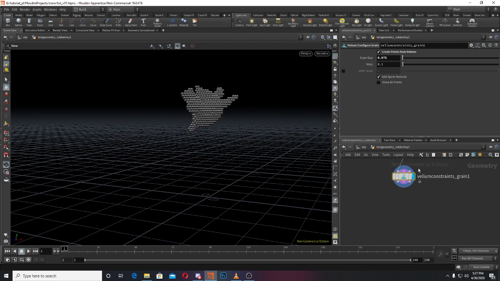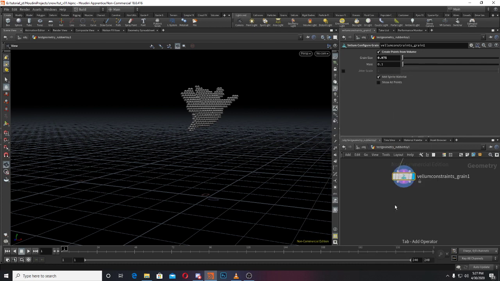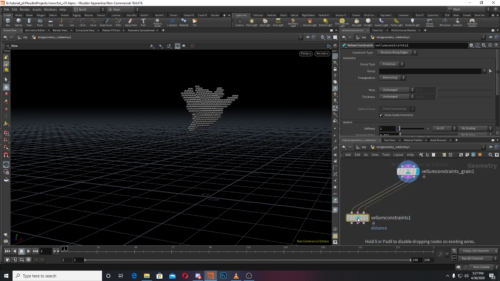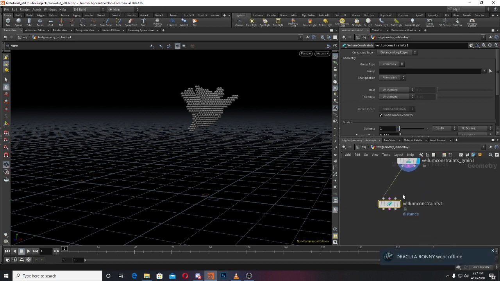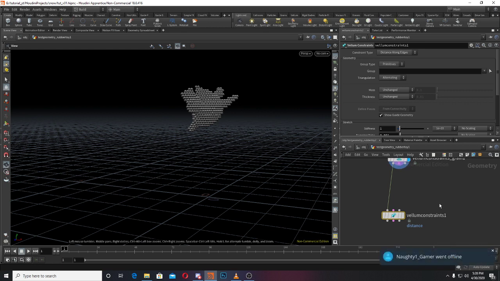So we have vellum constraint after vellum grain. Now we need a constraint. This vellum constraint, yeah, and then see this. I'll show you. This output is for geometry, this is for constraint, and this is for collision. I have only geometry now. I don't have any constraint, even I'm not creating constraint in this one, but we can create constraint with this. Same logic, we can use connect adjacent pieces, and you can create.